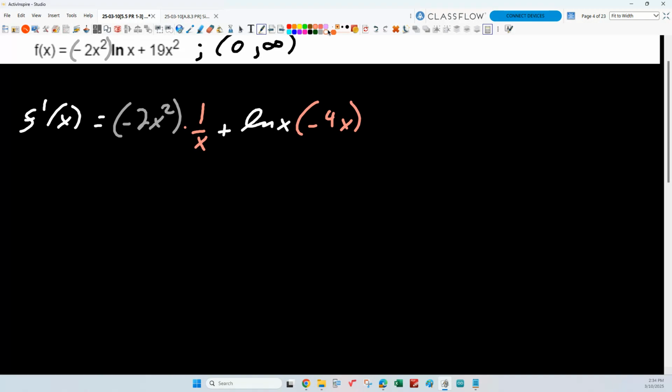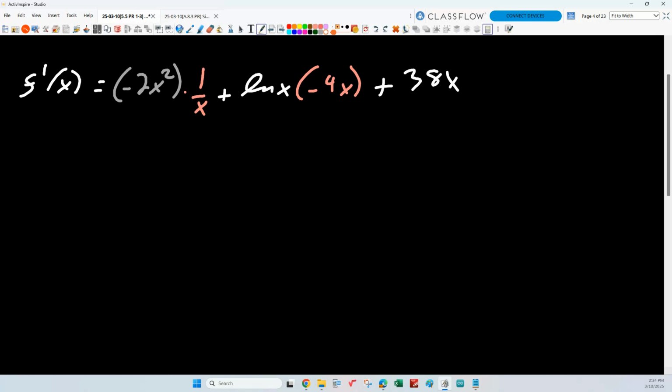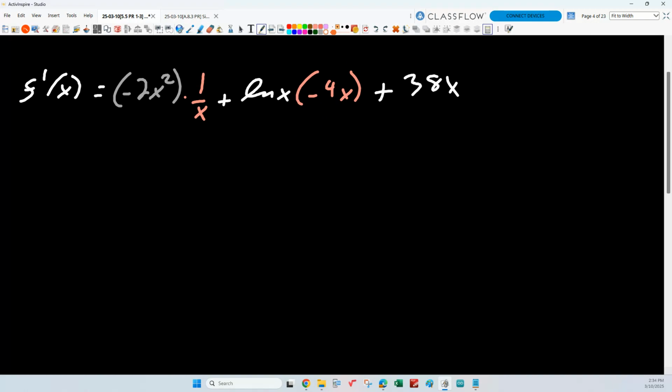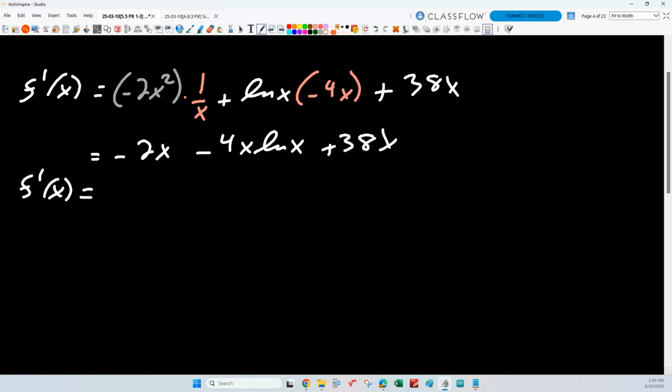And then we've got plus the derivative of the second term, which is what? 38x. So we need to clean this thing up a little bit. Negative 2x squared times 1 over x is what? Negative 2x. Minus 4x log x plus 38x. If we combine like terms, don't we just get f prime of x equals 36x minus 4x log x? Agreed? Okay.